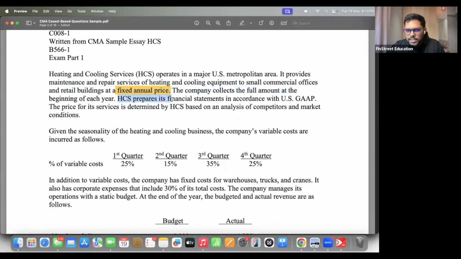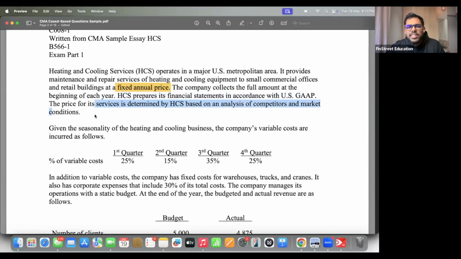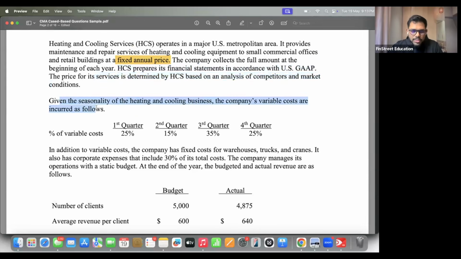HCS prepares its financial statements in accordance with US GAAP. The price for its services is determined by HCS based on an analysis of competitors and market conditions. Nothing very significant. They have given some hints here and there about how the company operates. I think here the main part starts.